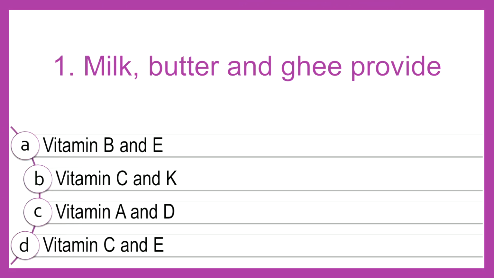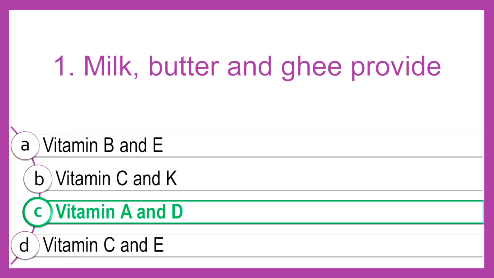The first question is: milk, butter and ghee provide. The options are vitamin B and E, vitamin C and K, vitamin A and D, and vitamin C and E. The answer will be option C, vitamin A and D. Why? In order for these vitamins to be digested, they need to combine with fat molecules as they are fat soluble. So they are fat soluble, that's why A and D are the correct option here.